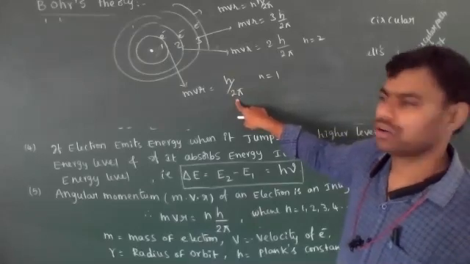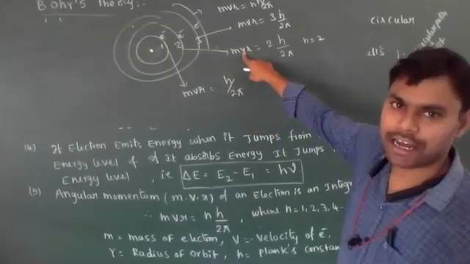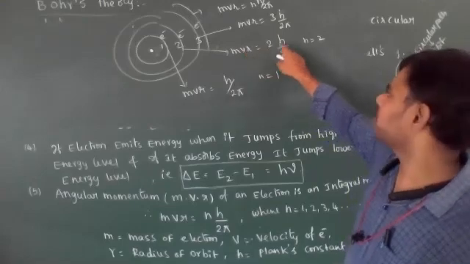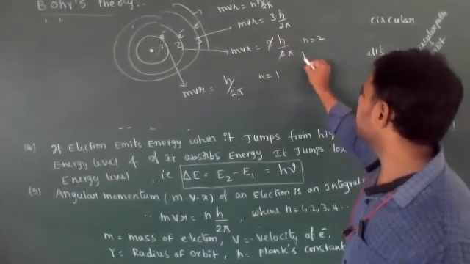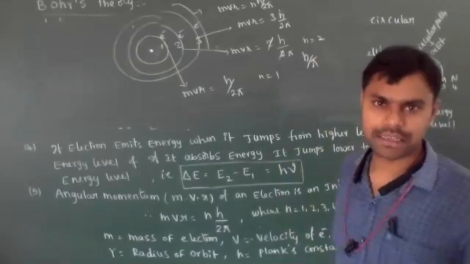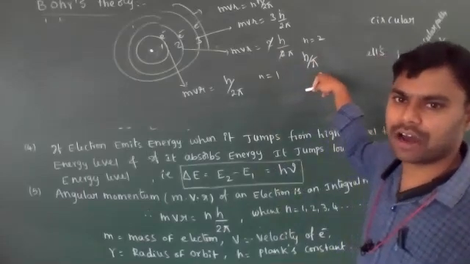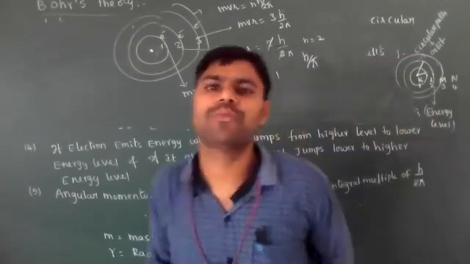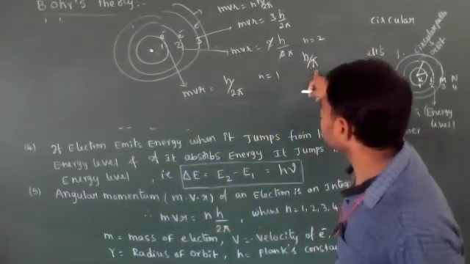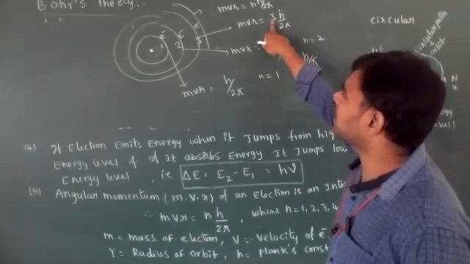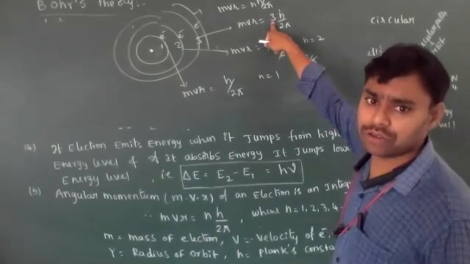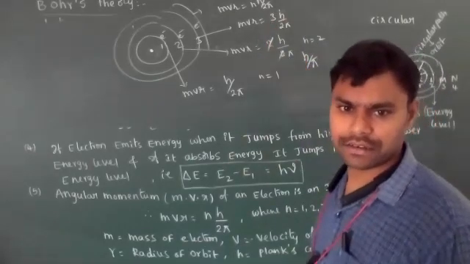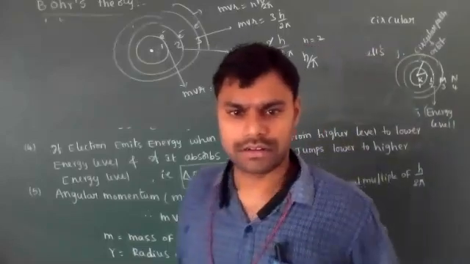If n equals 2, if electrons are present in the second orbit, then the angular momentum is 2h by 2 pi; the 2 will cancel, then h by pi. This calculation is important. Sometimes in objective exams they ask it. If the electron is present in the second orbit, its angular momentum is equal to h by pi. If the electron is present in the third shell, the angular momentum is equal to 3h by 2 pi.